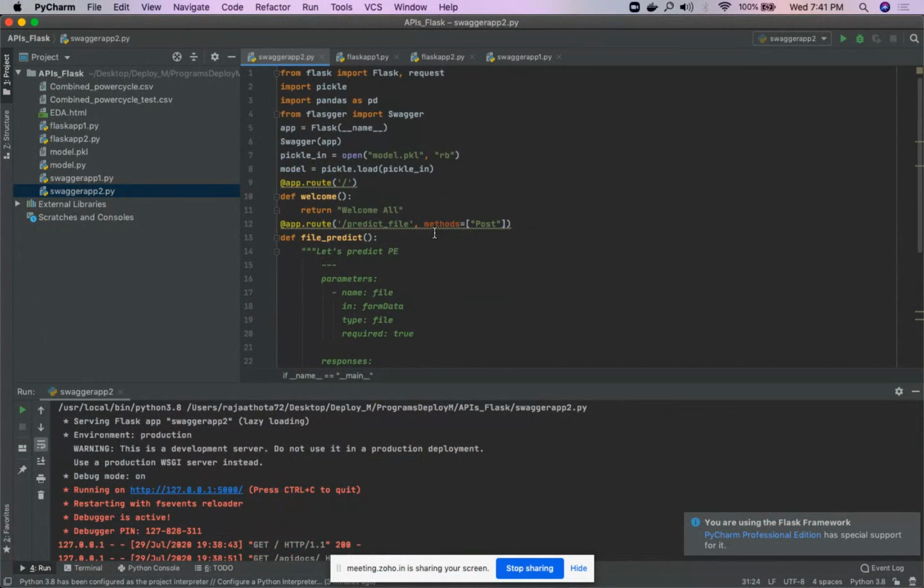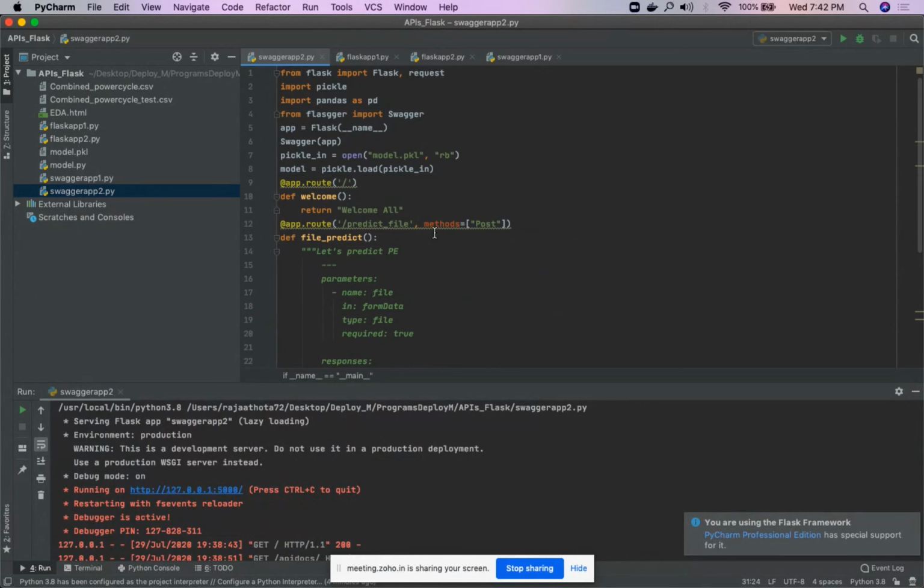So in post method, the get method is used when you have only one value set, but post method is used when you are handling larger files. Here I have a file with 4 parameters, and I have 50 data points with me. For those 50 data points, I want to predict the values at once. Instead of going with get method, which will give me prediction for only one value set, I want to go for post method. So post method has a capability of handling a higher amount of files, and doing iterations for every value set.